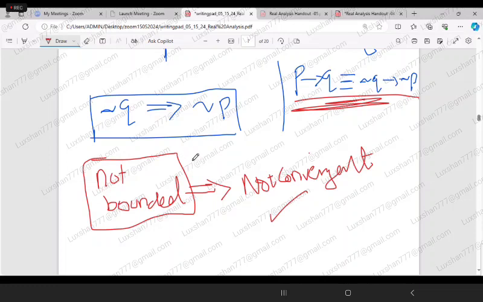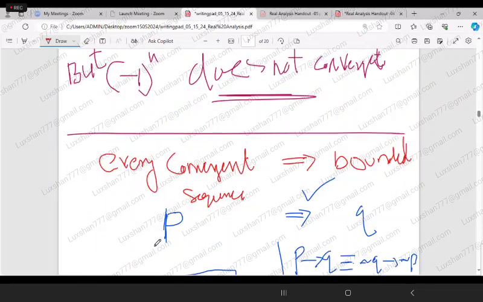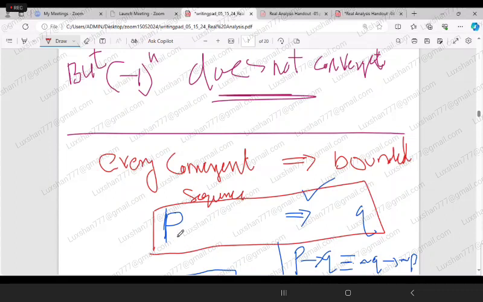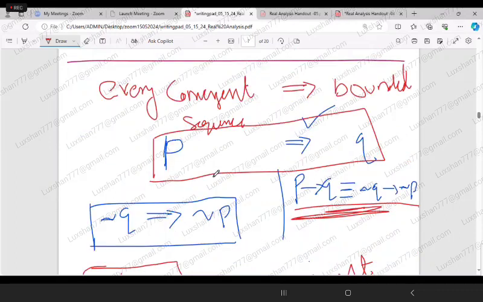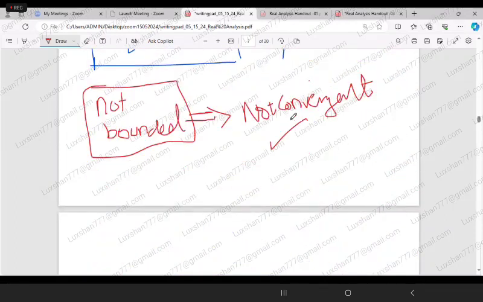Okay, so this negation of this mathematical implication is applied to show the particular sequence is not convergent. If in some cases you want to show a sequence is not convergent, if you say the sequence is not bounded, then that is not convergent. You understand?